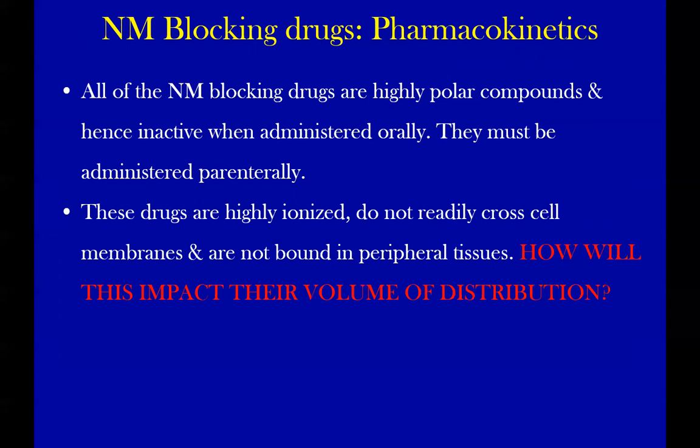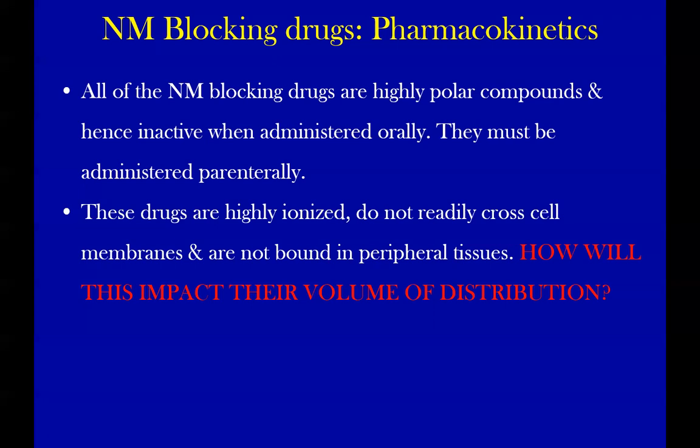How will this impact their volume of distribution? Did you search in Google? Basically, because they are ionized, they tend to attract water molecules, so they become bigger complexes, therefore they are not absorbed, and they won't have a high volume of distribution.